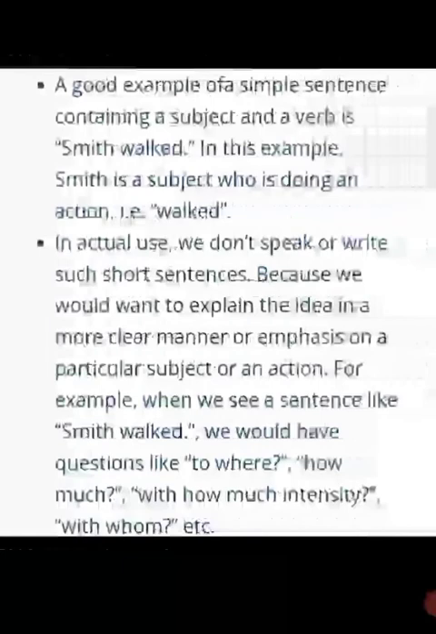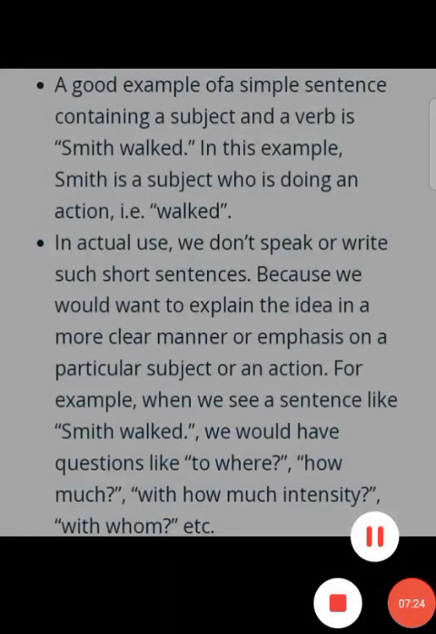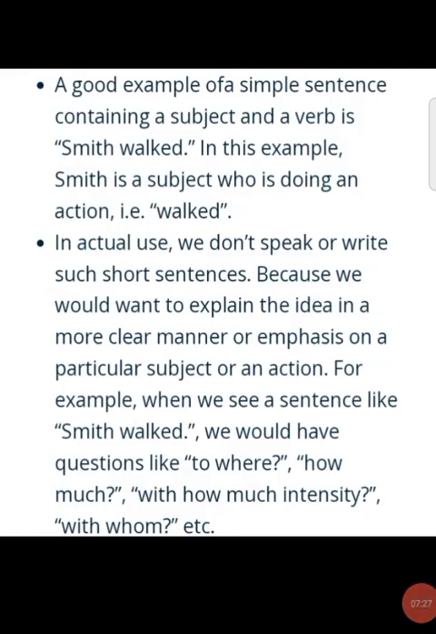A good example of a simple sentence containing a subject and a verb is Smith walked. In this example, Smith is a subject who is doing an action: walked. In actual use, we don't speak or write such short sentences because we would want to explain the ideas in a clearer manner or put emphasis on a particular subject or an action.